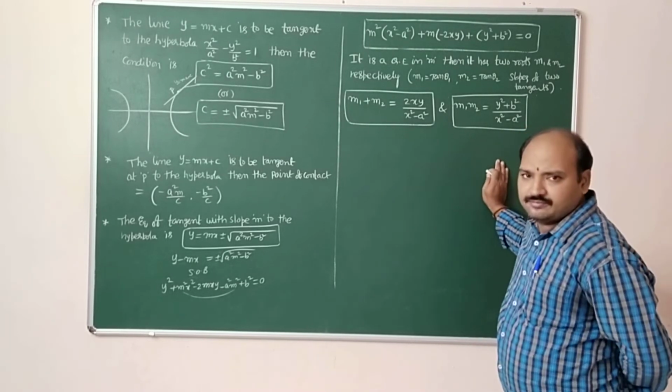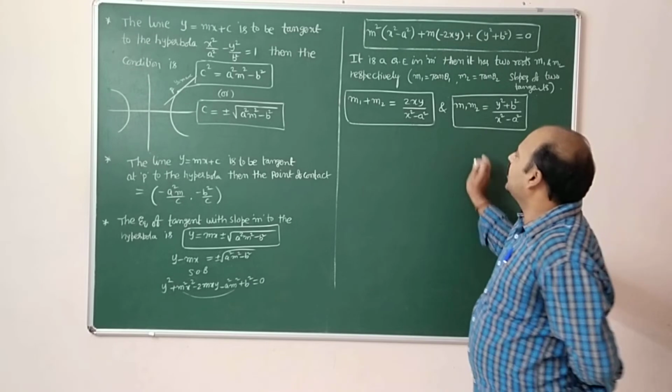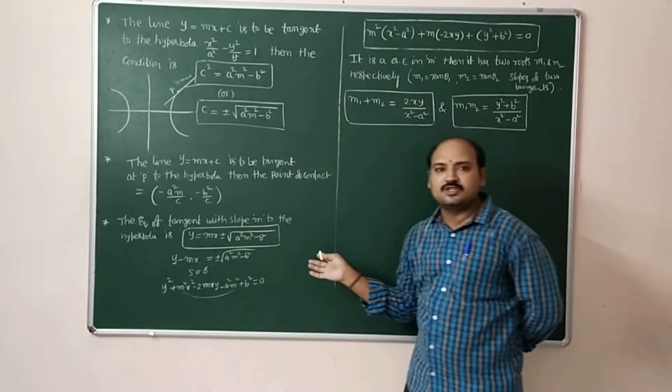After knowing this, the director circle. What is meant by director circle? Here two tangents are there: y is equal to mx plus or minus root over a square m square minus b square.